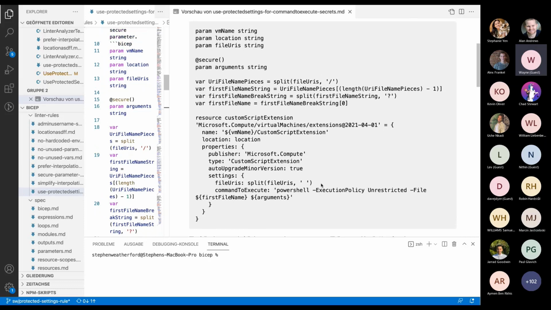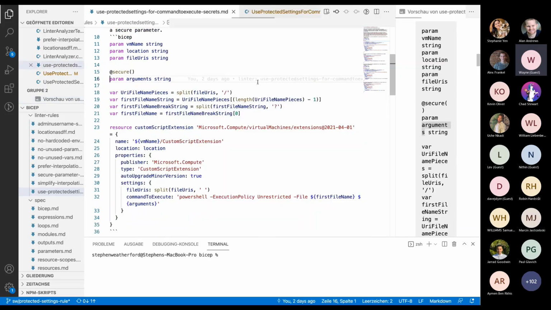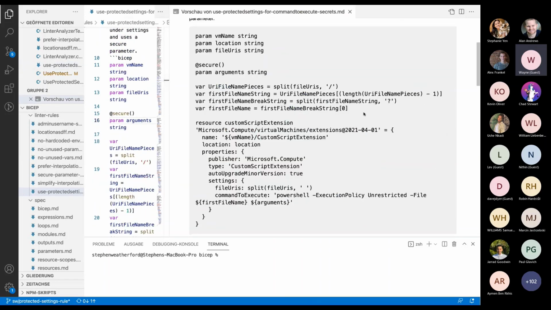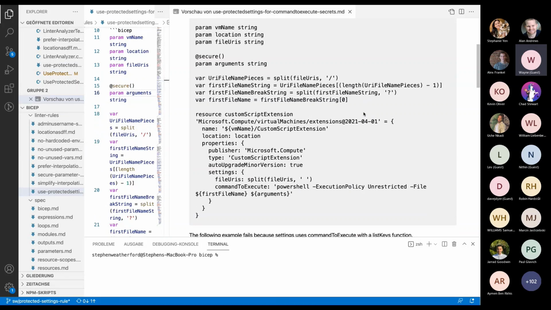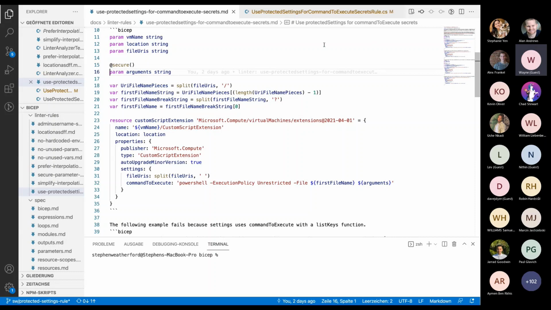So that would include things like use of a secure parameter, or running things like list keys. Those are the things we look for. And if it's under settings, then that's a violation, and the suggestion is that it's moved to protected settings. So that's what this rule is looking for.